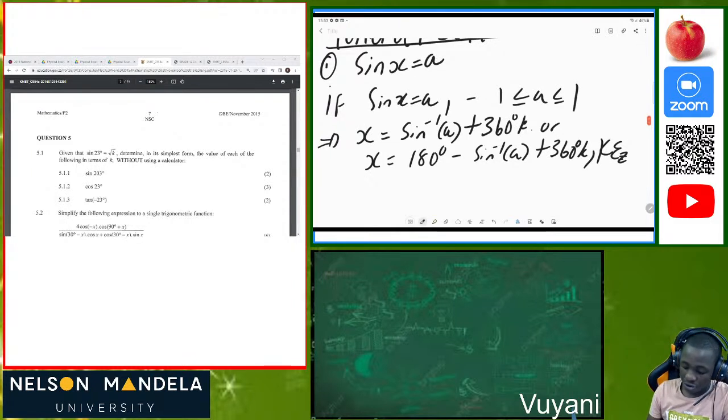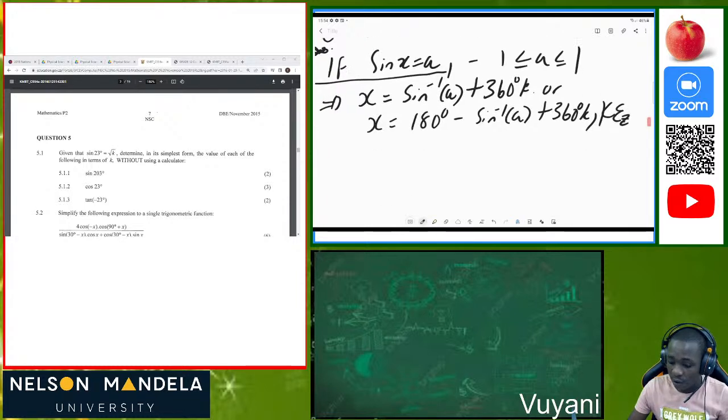That's our general solution of sine. So we're saying that if sine of x is equal to a, provided that a is situated between -1 and +1, we can determine our calculated angle. When we are calculating our calculated angle, that will make you understand the concept behind everything. Okay, cool.